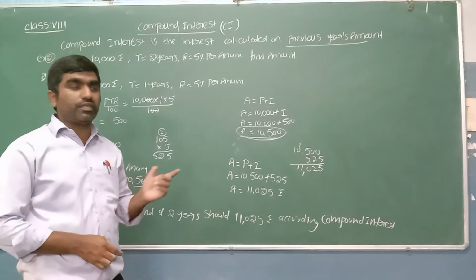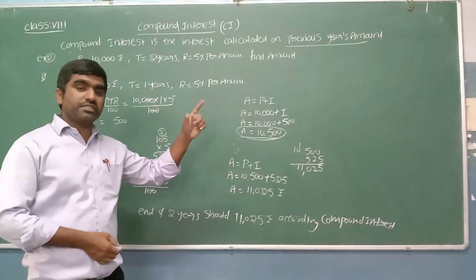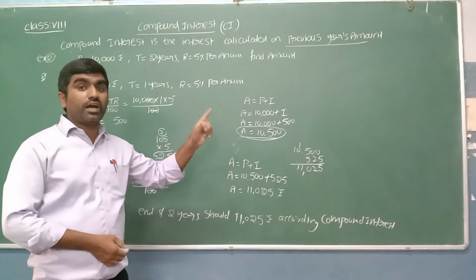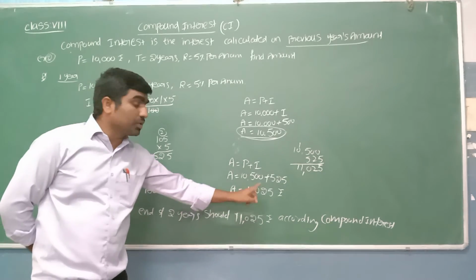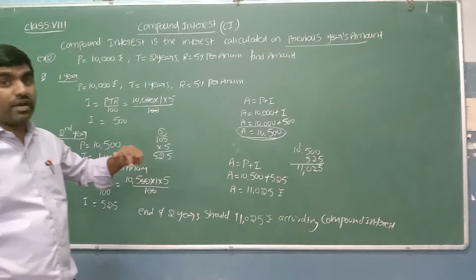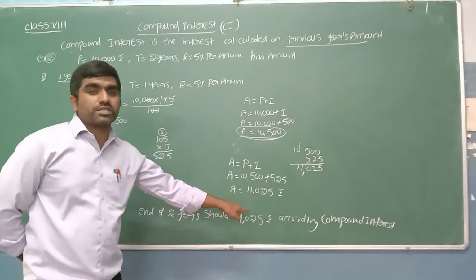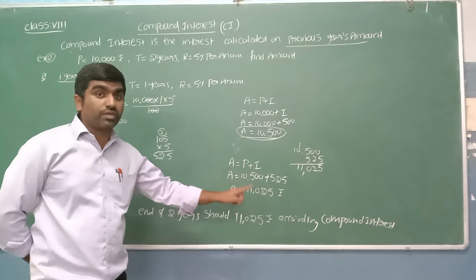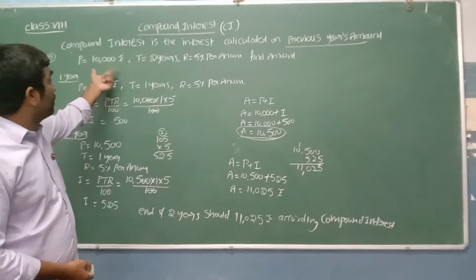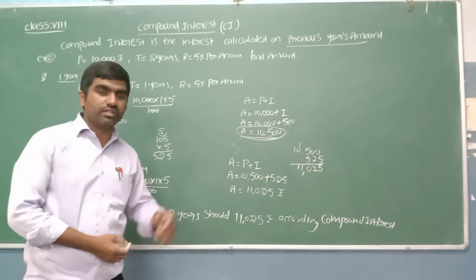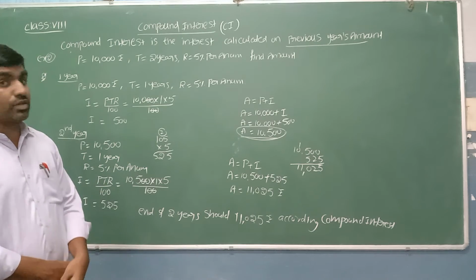Only one single time I used the formula. How much did I get the interest? Total amount 11,000 I got. Means in that simple interest method, we paid interest 1,000 rupees. According to compound interest, if I calculate, I should pay 1,025 rupees. If you take more amount, we can see more difference. There I paid 1,000 rupees in simple interest. According to compound interest, I paid 1,025.